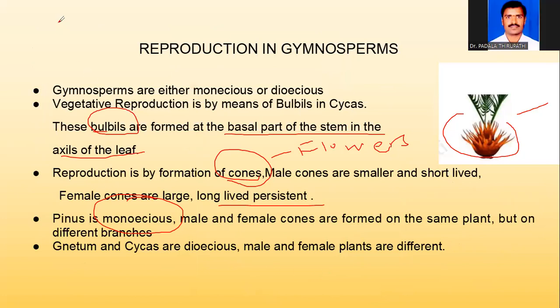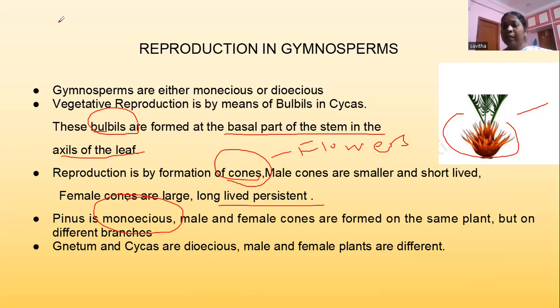Okay, so once again, I am repeating here. Main points: in Cycas, vegetative reproduction is by bulbils. Only in Cycas will we see vegetative reproduction, and female cones are not formed in Cycas. When you come to the cones, they are similar to angiosperm flowers, and Pinus is monoecious, whereas Gnetum and Cycas are dioecious.